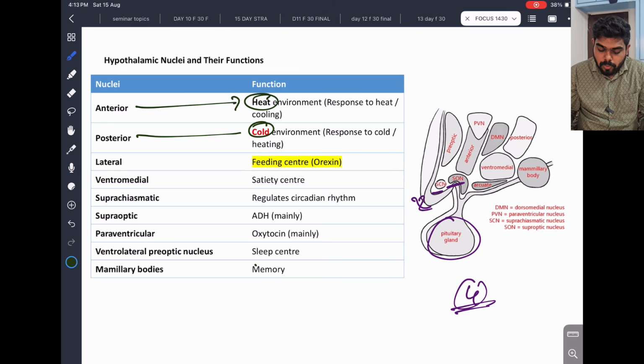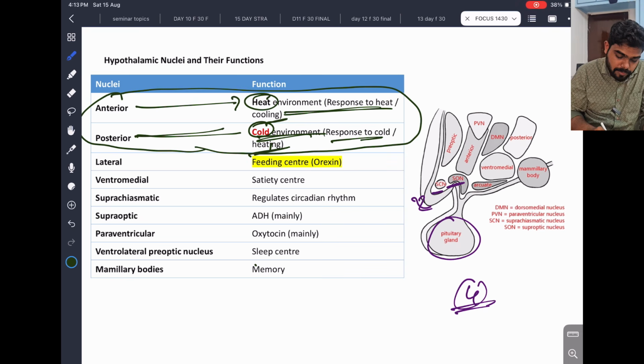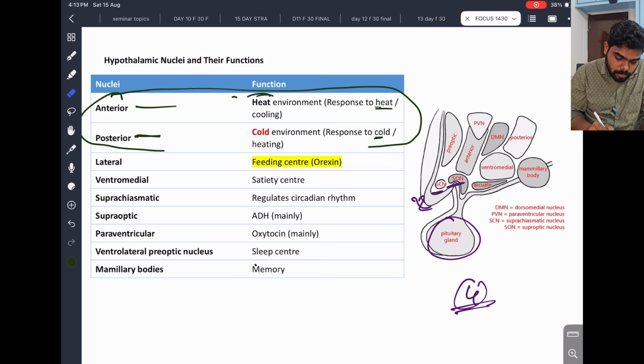Okay. So anterior is heat environment, function: response to heat, cooling. This is very important. And posterior, cool environment, response to cold, heating. So function, this is very important. Anterior and posterior, heat and cold.